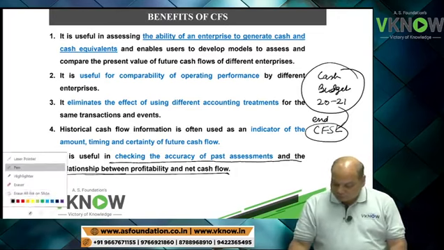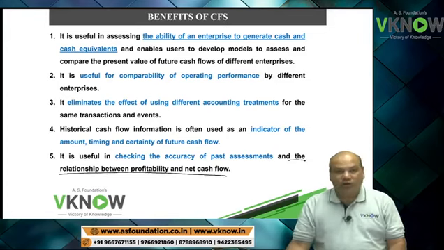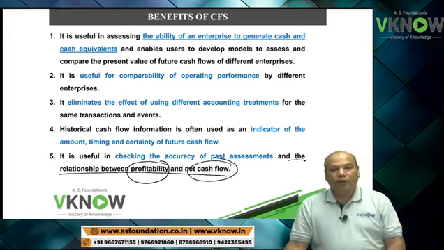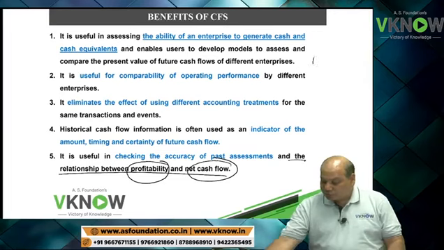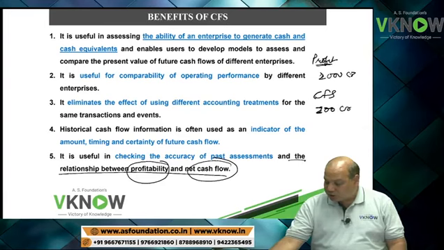Secondly, which you can write as a new point, it helps us to understand whether I am able to convert my profit into cash flow or not. So companies may have a profit of 2000 crore, but the company may have a cash flow of only 200 crore.